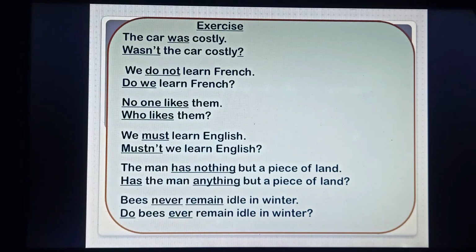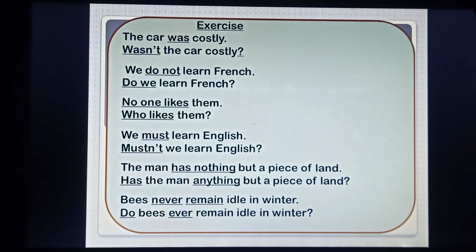Next sentence, we must learn English. Must is a modal auxiliary verb. So use this at the very beginning, and this is an affirmative sentence. Let us make it negative interrogative. So, mustn't we learn English? Next sentence, the man has nothing but a piece of land. So has, you use this auxiliary at the very beginning, and nothing will be anything. So the solution becomes, has the man anything but a piece of land?